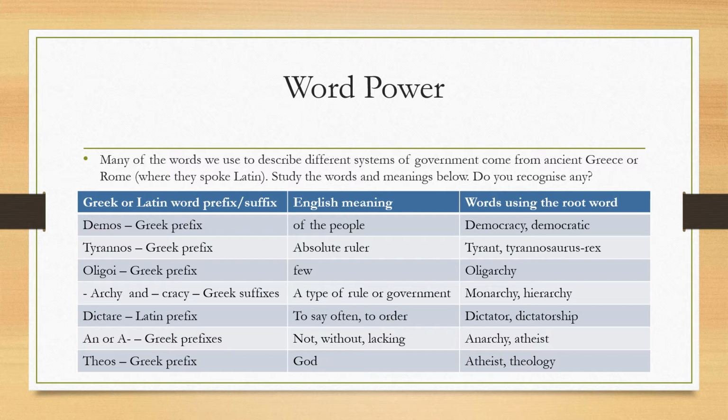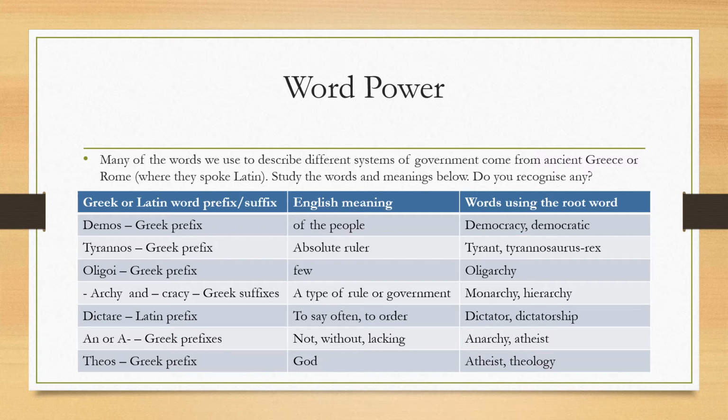Tyrannos, another Greek prefix. It means absolute ruler. We have it in tyrant and in the dinosaur Tyrannosaurus rex, which was king of the dinosaurs, the most powerful of all dinosaurs. Oligo, another Greek prefix, means few, and we have the word oligarchy. You'll find out more about that later.